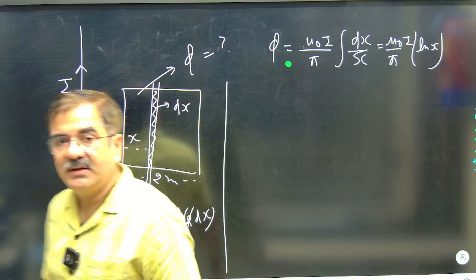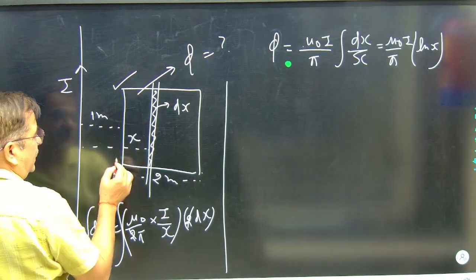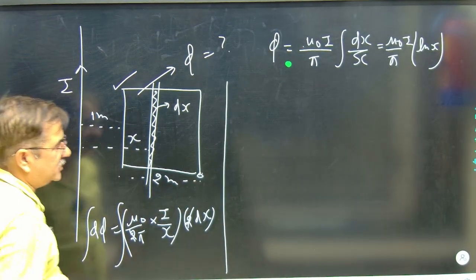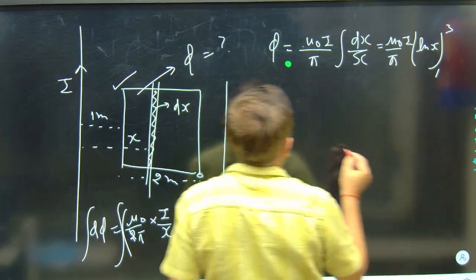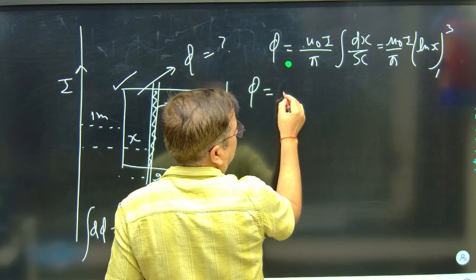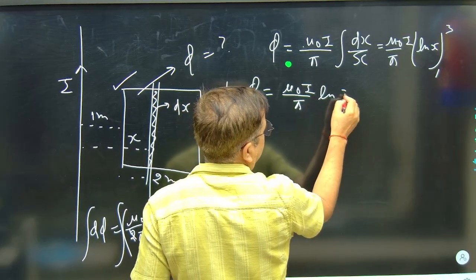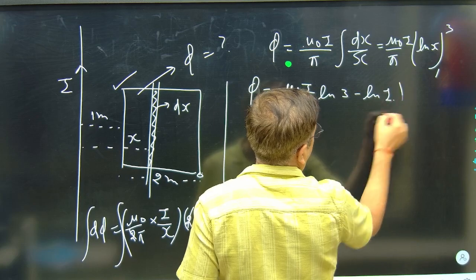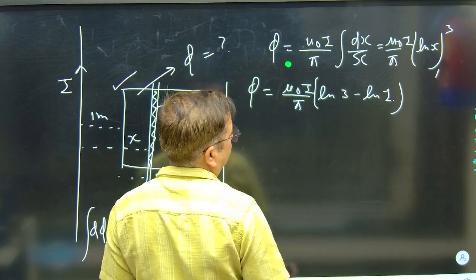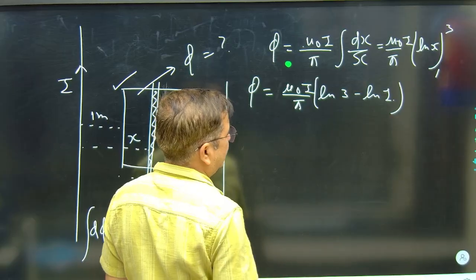Now we'll see how the values of x vary. The first end is at 1 and the second end is at 1 plus 2, which is 3. So x is varying from 1 to 3. So the flux associated is mu naught I over pi, ln 3 minus ln 1. Now I can do this, and further the results can be seen.